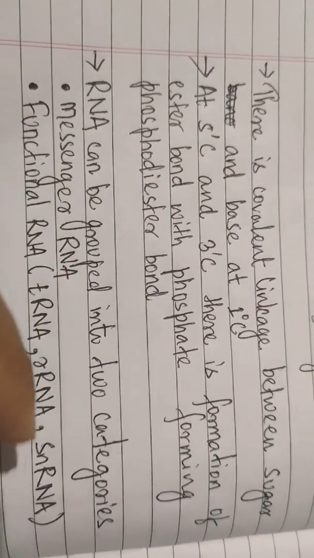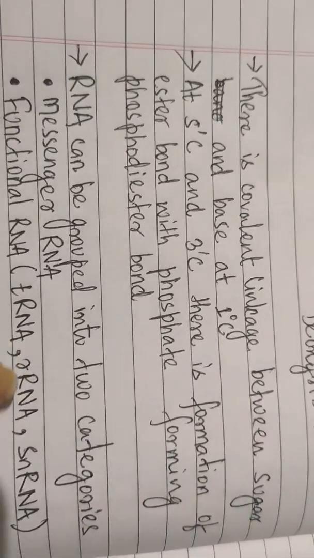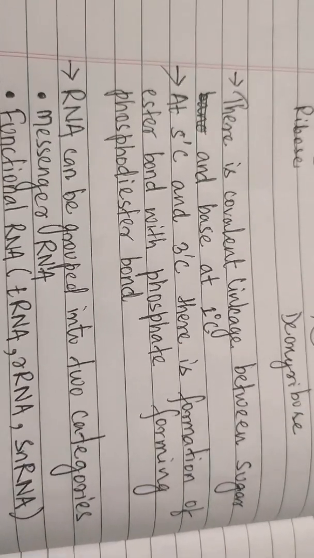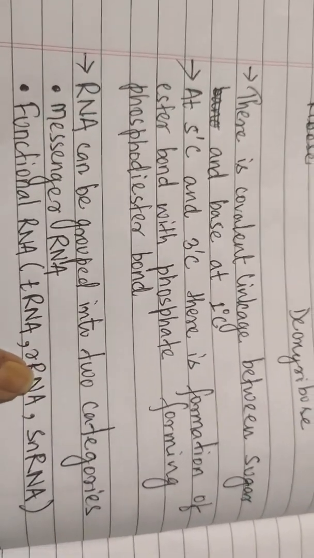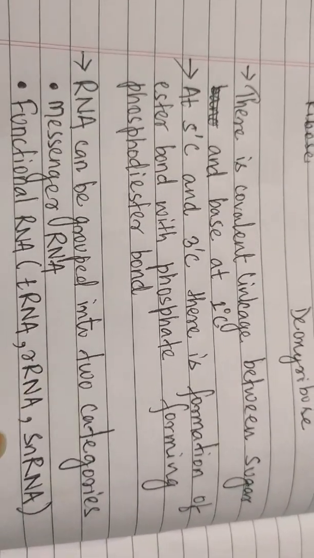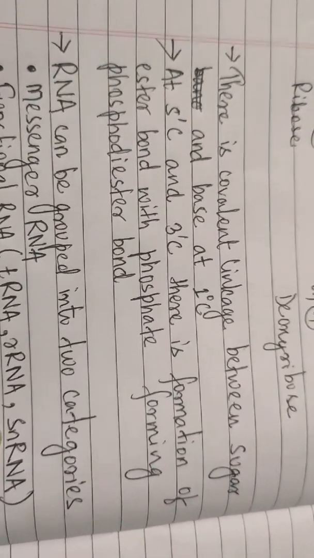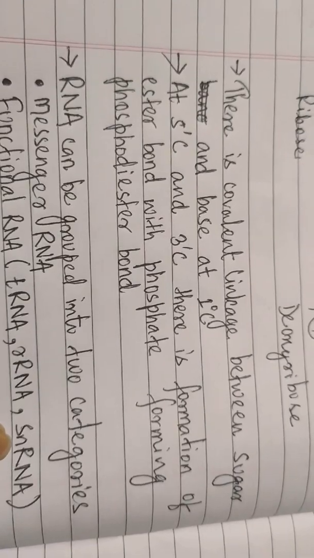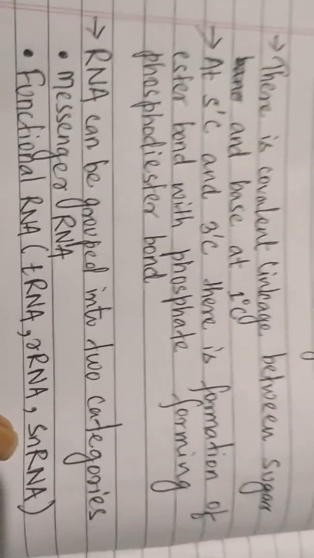It forms a main subunit of the ribosomes, and it also forms a main framework in which the amino acid will come and settle along the mRNA. And snRNA are the small nuclear RNAs which act as a different kind of signaling molecule, and they also help in the splicing mechanism.